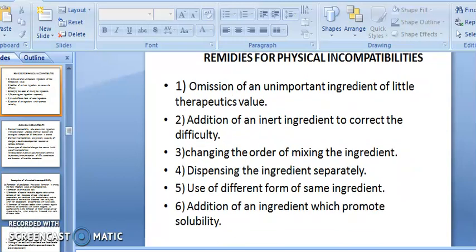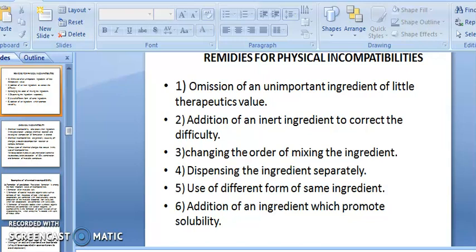The remedies for physical incompatibility. What are the remedies, or how to overcome the physical incompatibility? By omission of an unimportant ingredient of little therapeutic value. Those ingredients having little therapeutic value, you have to omit, or not use in the formulation of your dosage form.